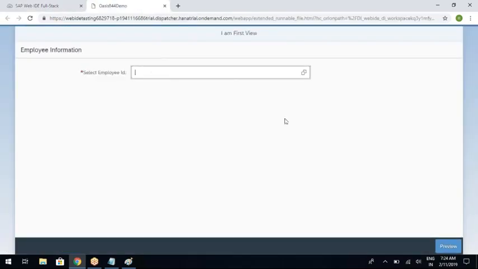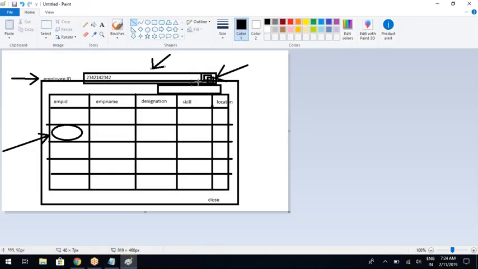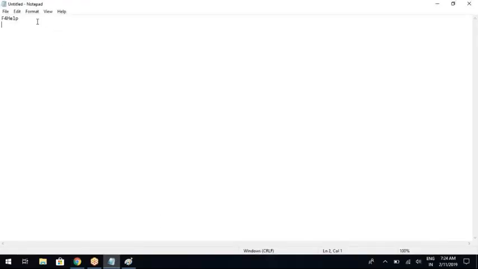What is our next step? Now on press of this button, the pop-up dialog should open, and that pop-up dialog should have a table with a search field and the content, all the employees data. Right? This is our next step. Now I need to prepare my pop-up. The pop-ups in SAP UI5 are prepared by using a separate lightweight view called a fragment. So fragment is a lightweight view.